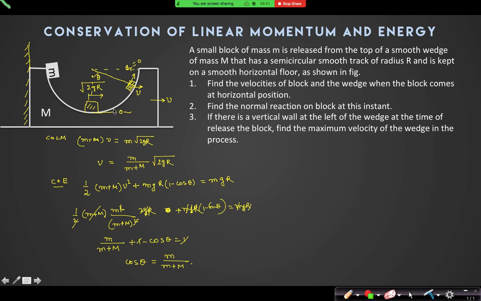Okay, but my question was not that. We have calculated the value of cos theta, but the question was, what is the maximum velocity of the wedge in this process? Can you tell me when the velocity of the wedge will be maximum?